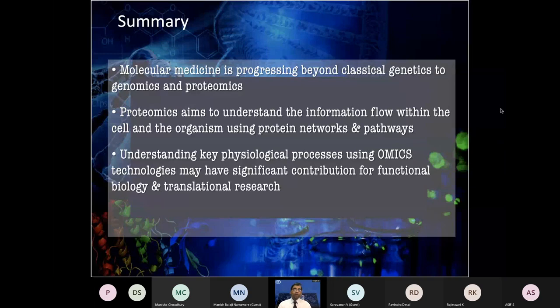Therefore, we need different technologies to capture these dynamic molecules. The challenges are immense because proteins form networks and are part of different pathways. How to understand them in totality is still a challenge, but if we can understand them for certain processes, it will give us much more meaningful information to understand a life science or healthcare system, especially various complex diseases.